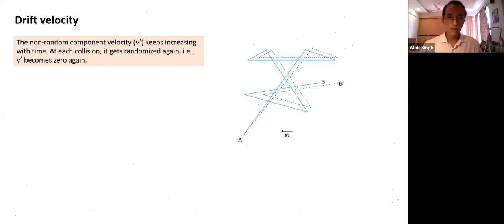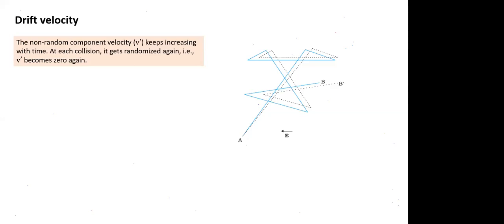So the non-random component V dash is equal to AT, acceleration into time. What is the time we talk about here? Time T is the time since last collision. This part is understood? Yes, sir.